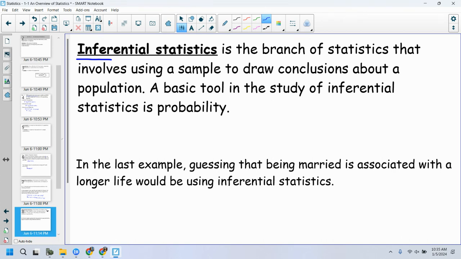Republican, Democrat, whoever, right? They only survey their particular people and say 90% of people want this person elected. Well, how did you actually survey that? Well, I only picked the people that I wanted to pick. Well, that's not great, right? So inferential statistics is the way that you can put spin on it.